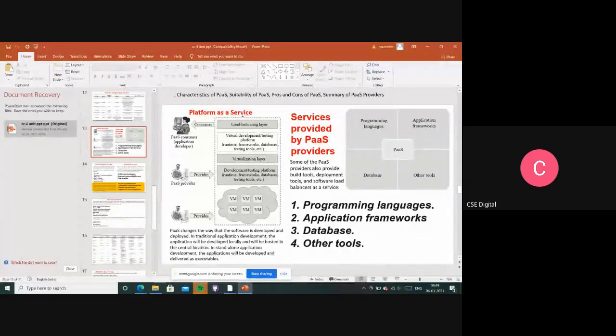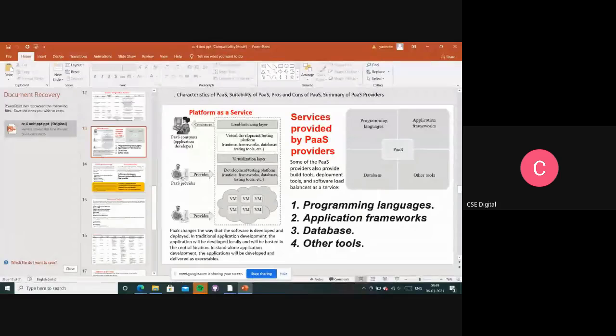Programming languages. Yes, so the first service is programming languages. These programming languages, by whom are they mainly provided? These PaaS providers. They are providing all the programming languages. To whom are they providing?